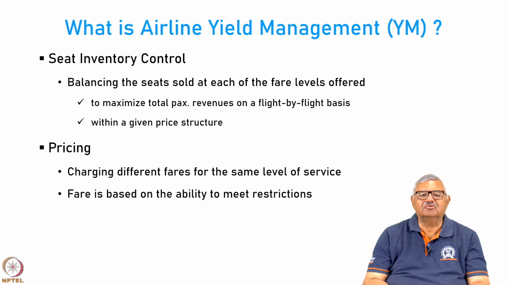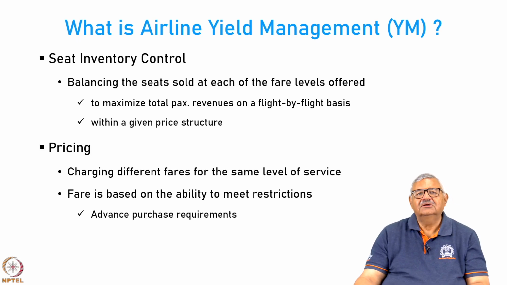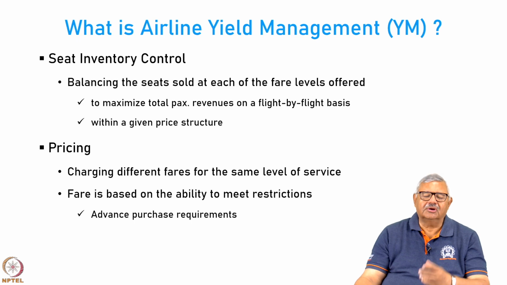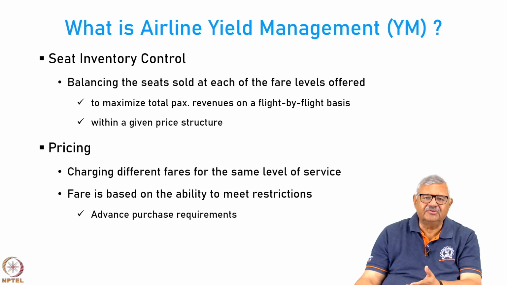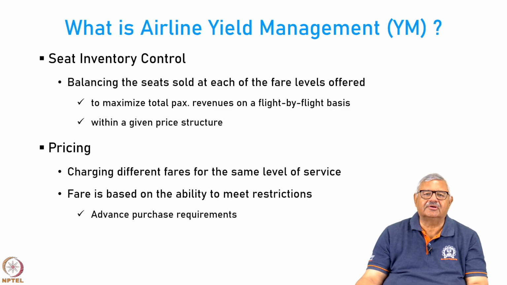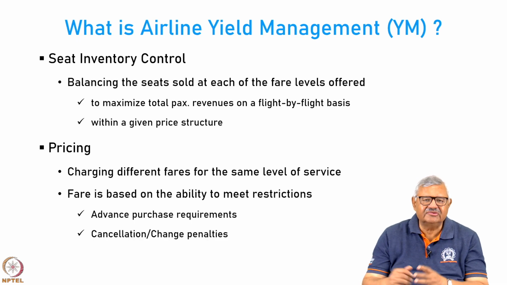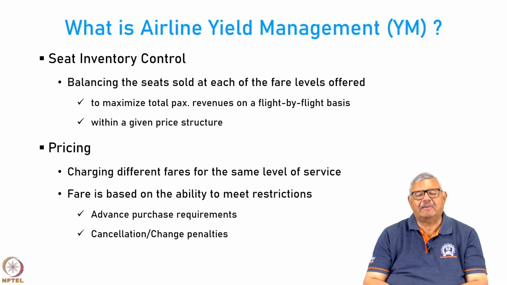The fare is based on the ability to meet restrictions which are imposed. In some cases, if you want a lower fare for the same seat, you have to meet advance purchase requirements. In some cases, there could be differences in the cancellation and change penalties.